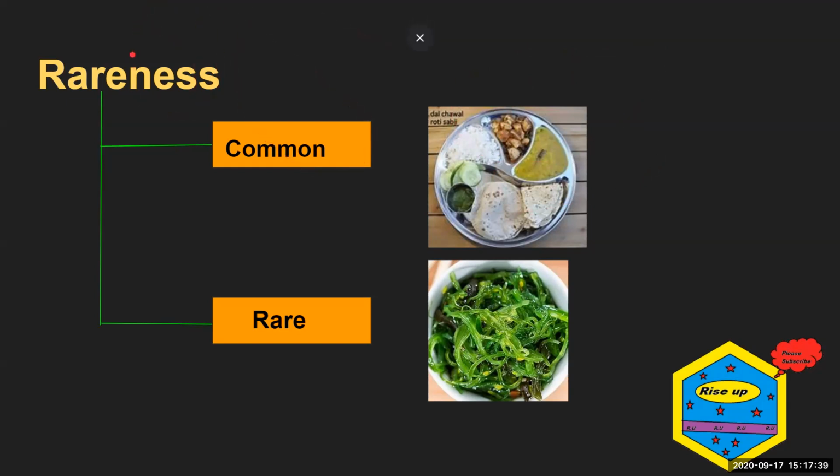The food which is eaten very rarely, which only some people eat, is rare food. For example, seaweeds. Some people eat seaweeds, some people eat red ants, some people eat pork. And during this COVID-19 pandemic, the news also revealed food of China, like bats, snakes, dogs.